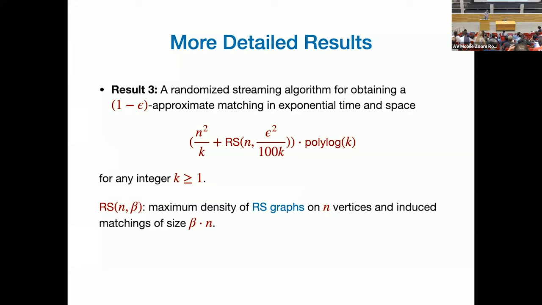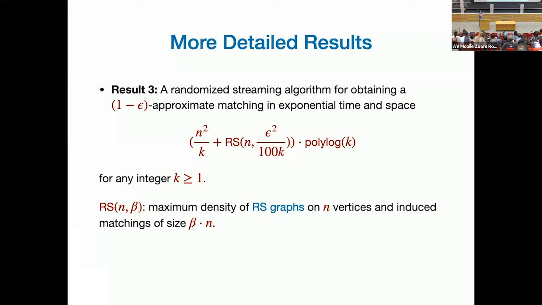So now let me move on from the matching cover. Matching cover is an algorithmic thing, let's say in some sense. I want to give you another algorithm, except that the role of that matching cover function is replaced by this RS graph function, okay? This is the maximum density of RS graph on n vertices and induced matching of this size. If this sentence means something to you, good. If not, I'm going to define it in a second.